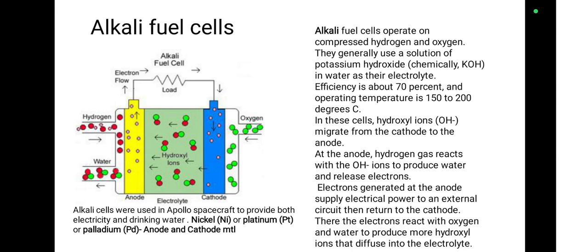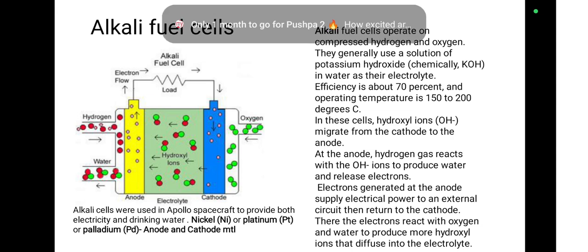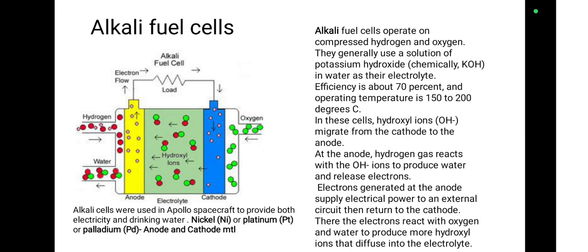The next type of fuel cell is the alkaline fuel cell. This type of fuel cell also operates on compressed hydrogen and oxygen. They generally use a solution of potassium hydroxide, KOH, mixed with water as their electrolyte. The efficiency of this alkaline fuel cell is about 70%, and the operating temperature is between 150 and 200 degrees Celsius.